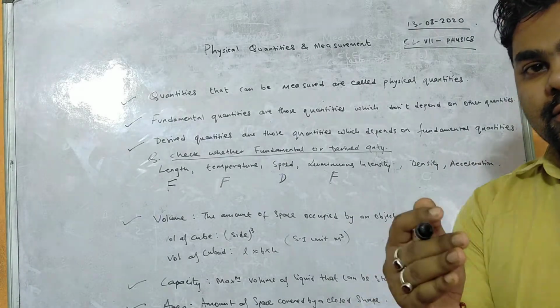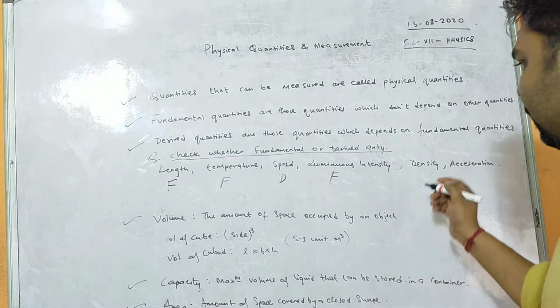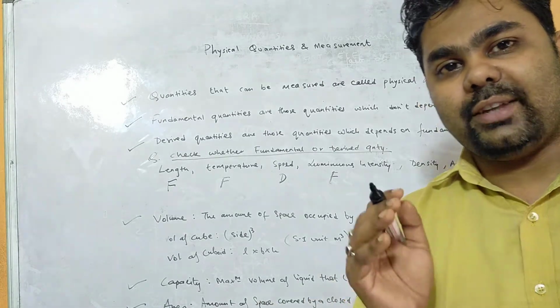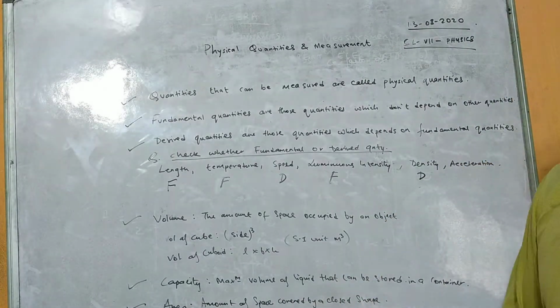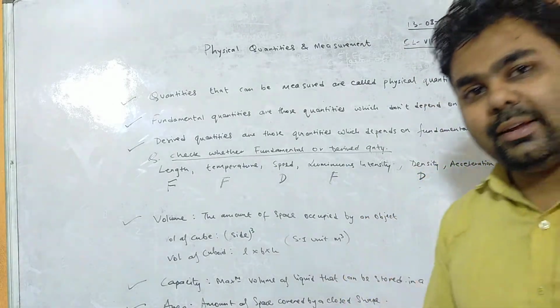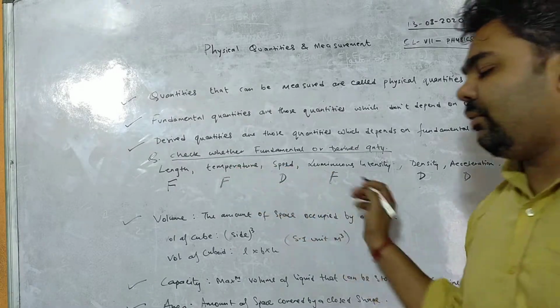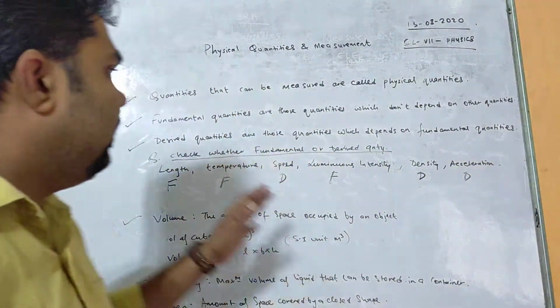Density is mass per unit volume, so it depends upon mass and volume, therefore it is also a derived unit. Acceleration means change in velocity per unit time, so acceleration is also a derived unit. This is how we classify which physical quantity is fundamental and which is derived.